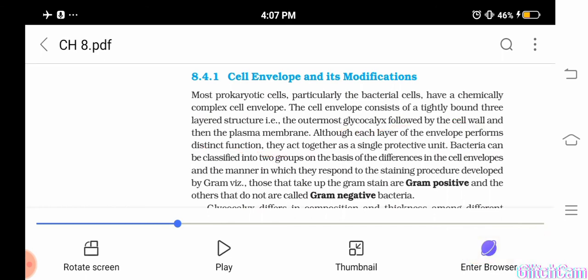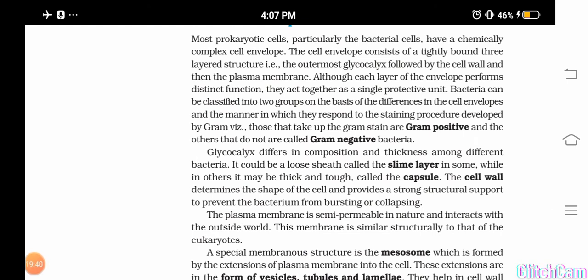Okay, they protect the cell from different environmental conditions. And this glycocalyx layer will be different in different types of prokaryotes, and depends upon the way they respond to a particular staining process, a procedure developed by a scientist called Gram. Okay, they are of two types because the glycocalyx is made up of different substances in different organisms.